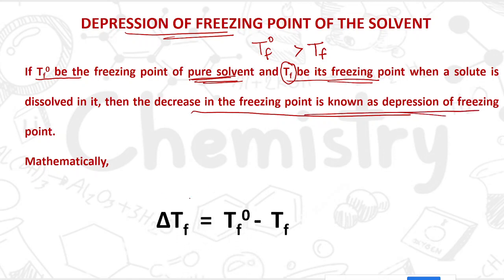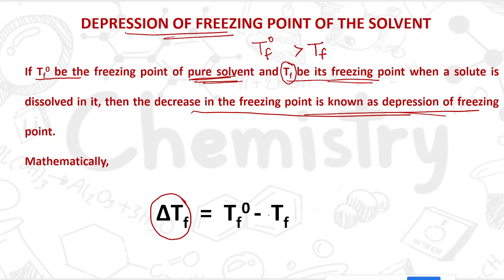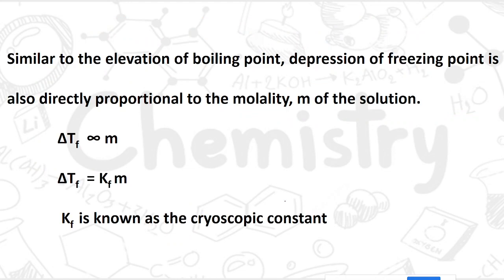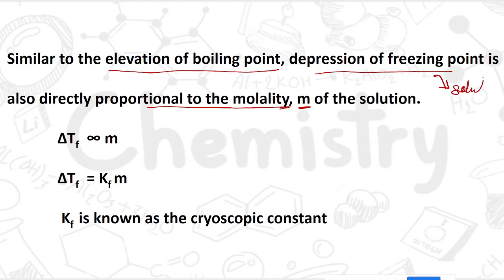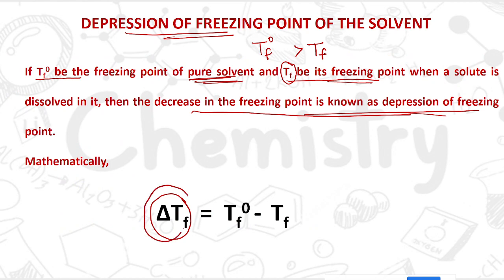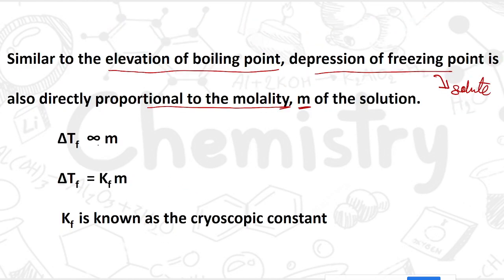Mathematically, it is given by change in the freezing point equal to Tf naught minus Tf. Just as in the previous cases we derived these things, here also we have to derive it again, and it is similar to that one. Similar to the elevation of boiling point, the depression of freezing point is directly proportional to the molality m, meaning the amount of solute added. This change in the freezing point, delta Tf, is directly proportional to your molality.